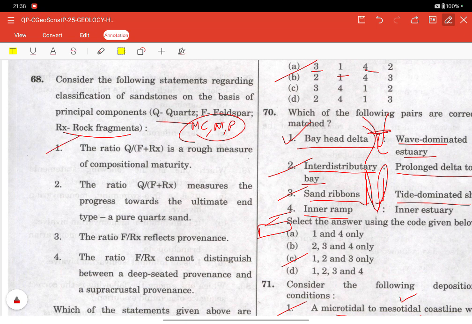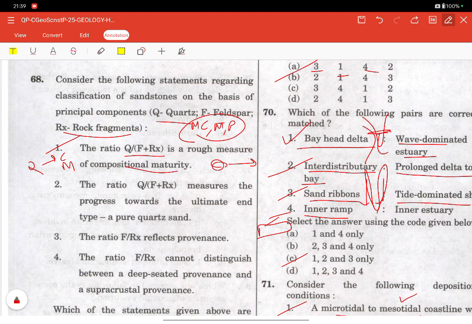This statement is correct because quartz is chemically stable and mechanically durable. Feldspar and rock fragments are unstable. So if there is a high Q/FR ratio, it means there has been more weathering, longer transport and multiple sedimentary cycles. So it is a direct indicator of compositional maturity.